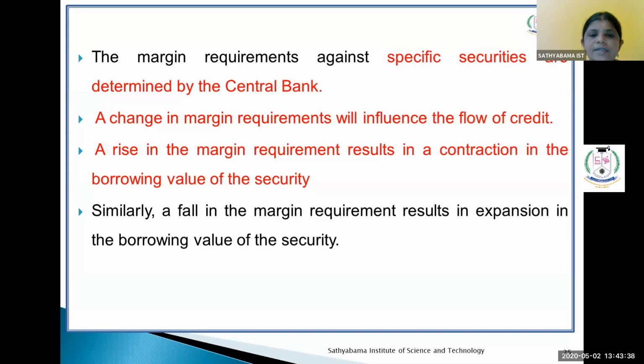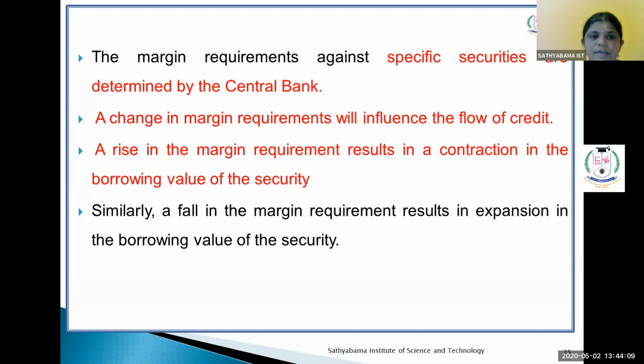A change in margin requirement will influence the flow of credit. A rise in margin requirement results in a contraction in the borrowing value of the security. So this is based on some margin that is fixed by the central bank. It is based on the availability of the flow of money in the economy, or some kind of flotation of money internationally.